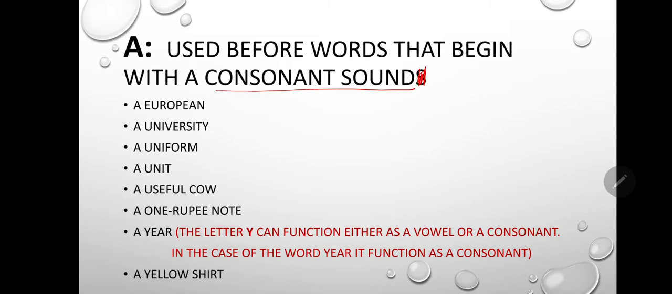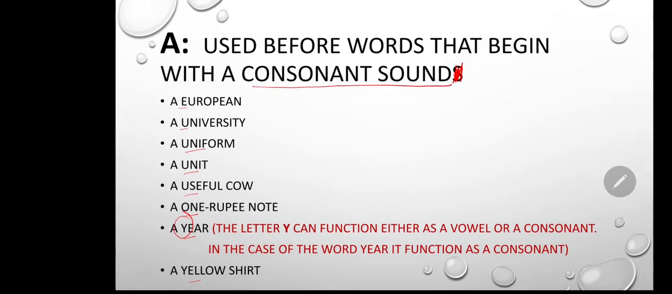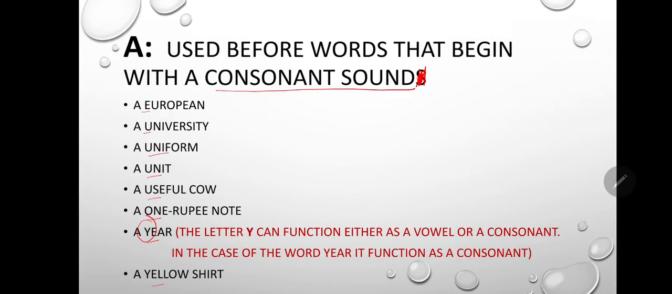For example, a European, a university, a uniform, a unit, a useful cow, a one rupee note, a year, a yellow shirt. The letter Y can function either as a vowel or a consonant. In the case of the word year, it functions as a consonant. So we will use a before those words which begin with a consonant sound.